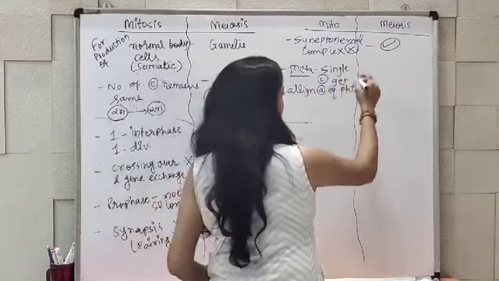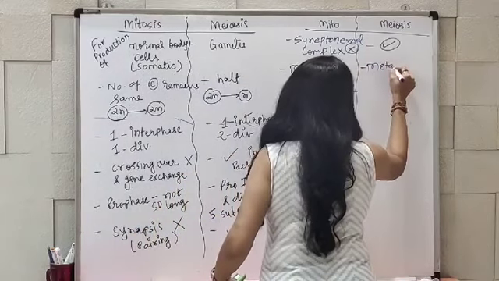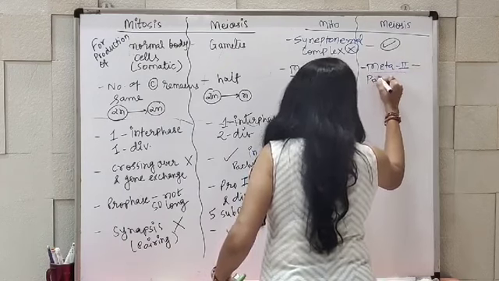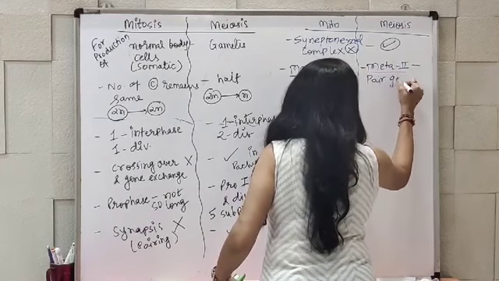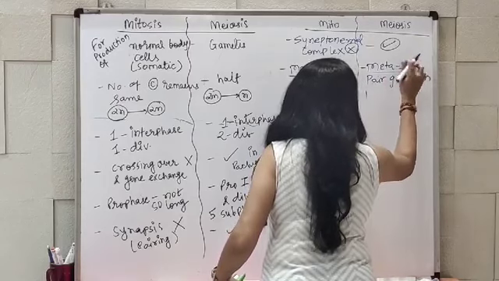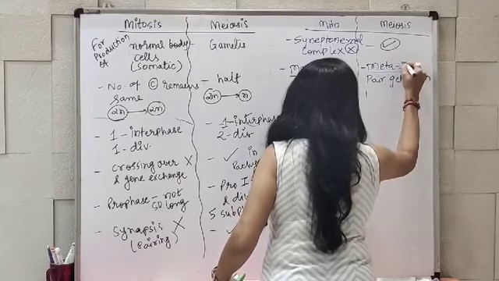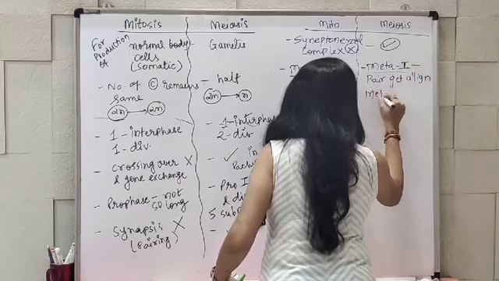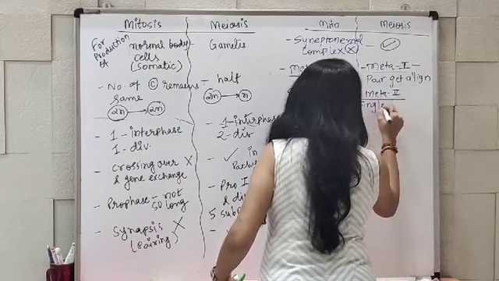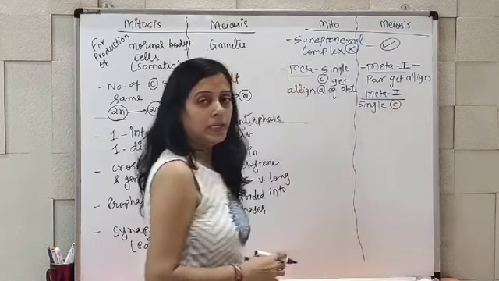In case of meiosis, in metaphase 1 pairs get aligned, while in metaphase 2 single chromosomes get aligned.